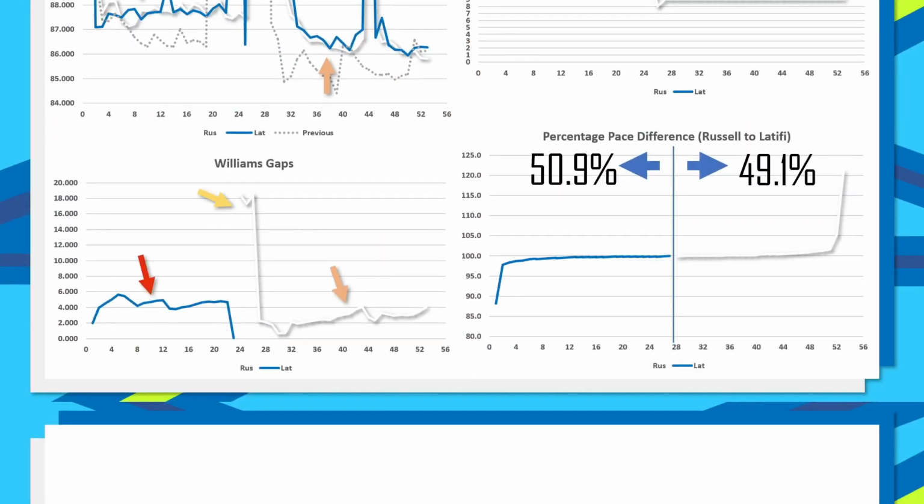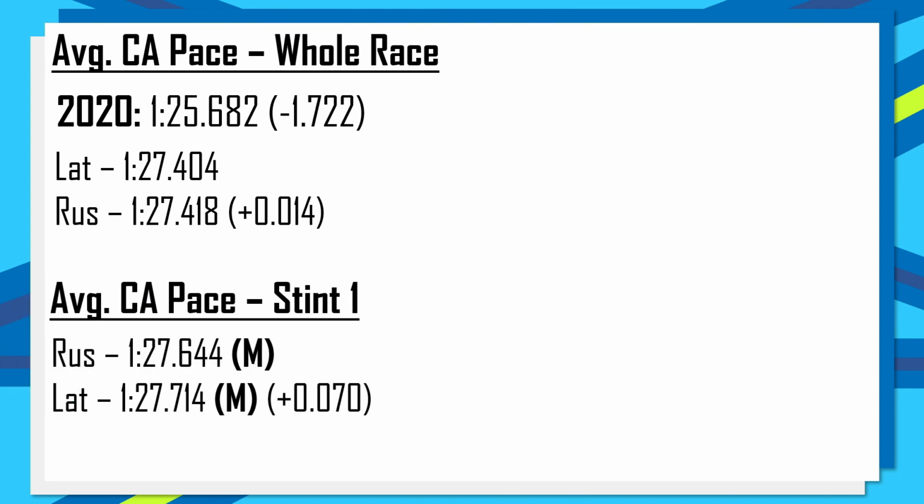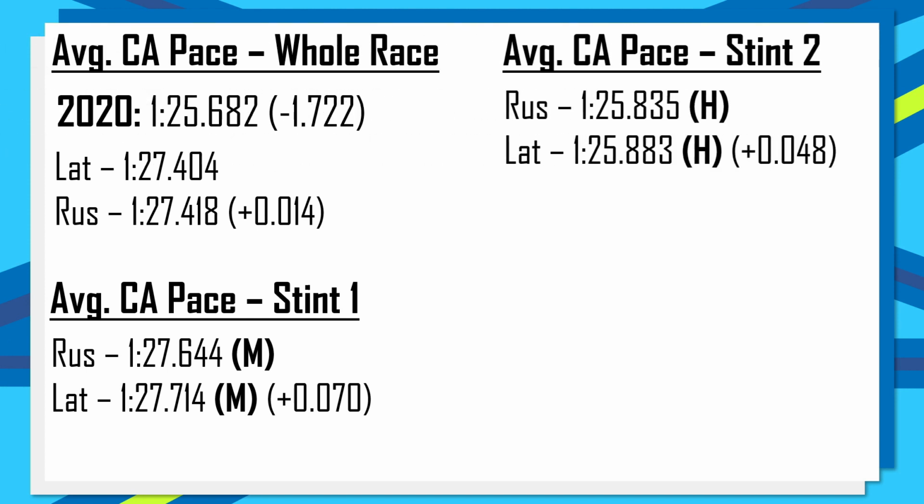But comparing the Williams lap times to 2020, they were 1.7 seconds slower than 2020's pace, which actually is one of the lesser gains of this entire field for the Italian Grand Prix. And we can see that over the whole race in clean air, Latifi was the quicker car, only by 14 milliseconds, but he was the quicker car. On the hards, however, it was George Russell, but again, only by 70 milliseconds. And then for stint number 2, the gap was just 48 milliseconds in Russell's favour overall.